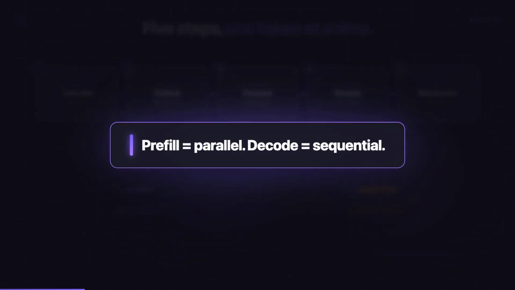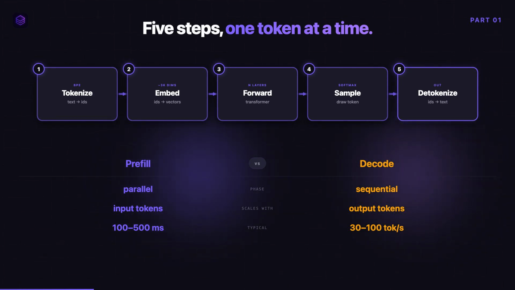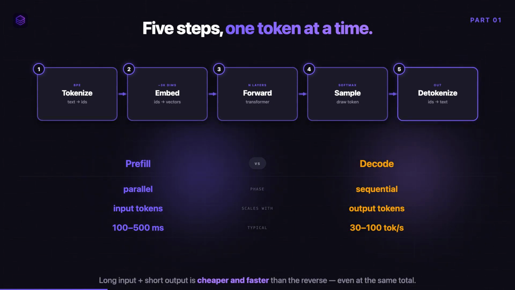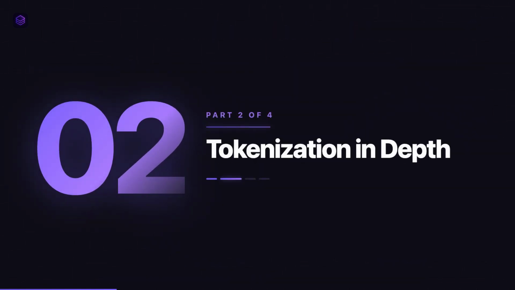That repeat is the whole cost story. Prefill processes your entire prompt in parallel, fast. Decode emits one token at a time, each step waiting on the last, slow. That is why a 4000 token prompt with a 50 token answer is cheaper and faster than the reverse, even at the same total. Tokens are not words, they are subword units learned by byte pair encoding.